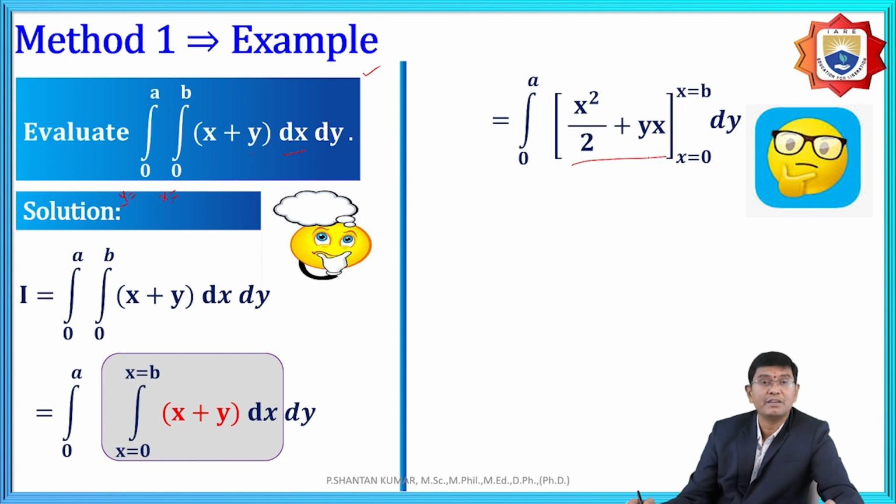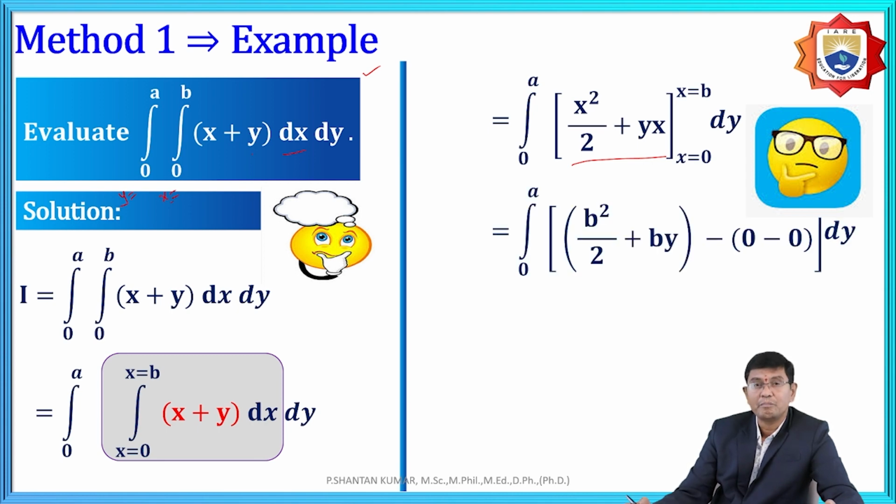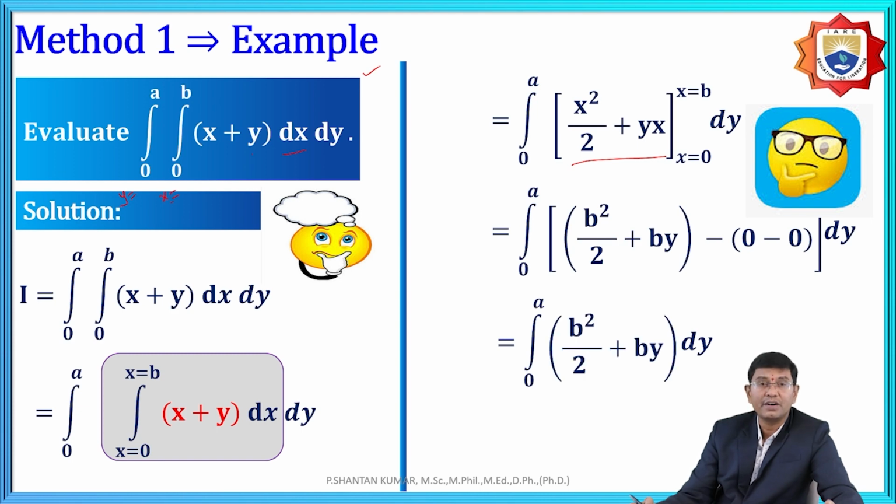The limits are x equal to 0 to b. After replacement, the upper limit is b and the lower limit is 0. Therefore, it is b square by 2 plus by, minus the lower limit value, which is 0. And here, once again integrating from 0 to a, we have b square by 2 plus by, into dy.